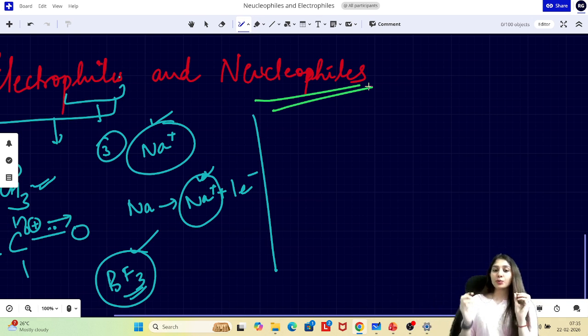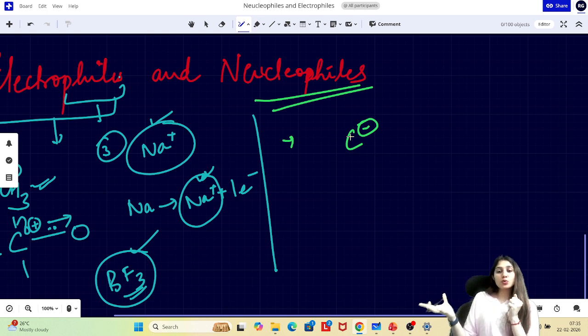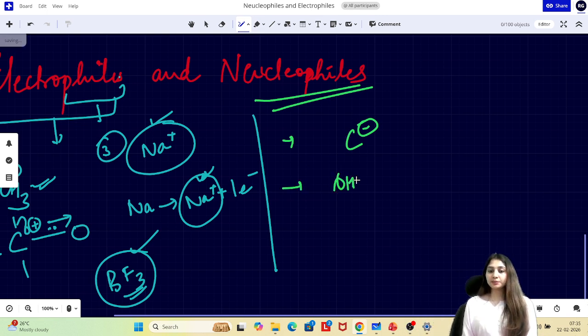So with that respect, we have an example, let's say a carbanion, a carbon with a negative charge. Carbon with a negative charge is not stable. It wants to give away that negative charge. That's why carbon is having a higher electron density, which can be used to donate it to a positive center. That's why it is a nucleophile. We have OH minus, and we have many others also with a negative charge.